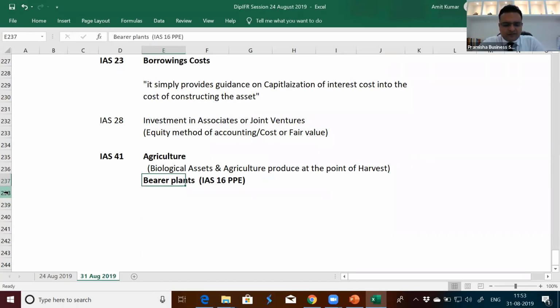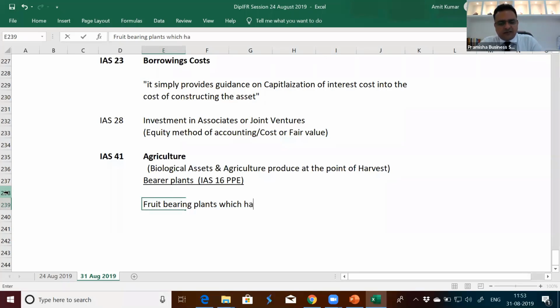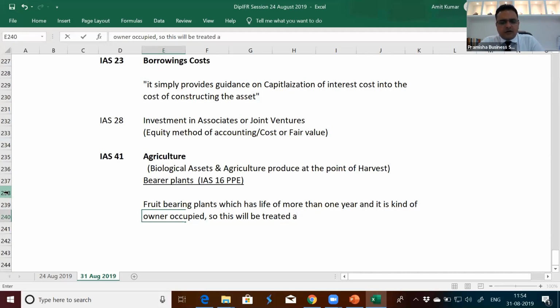If there is a bearer plant, bearer meaning fruit-bearing plant, which has a life of more than 1 year and is owner-occupied, it will be treated as property, plant and equipment, to be dealt with under IAS 16.